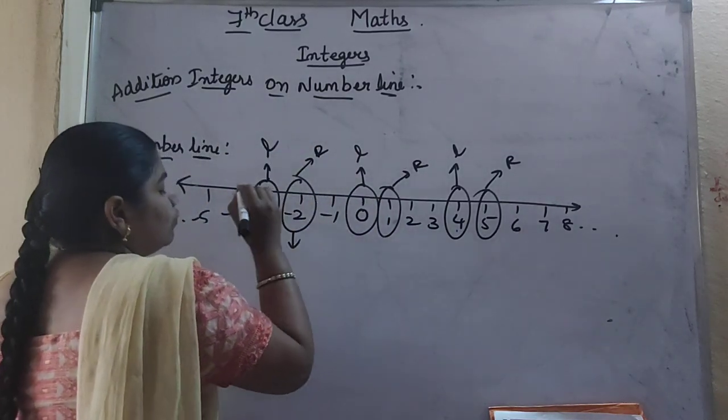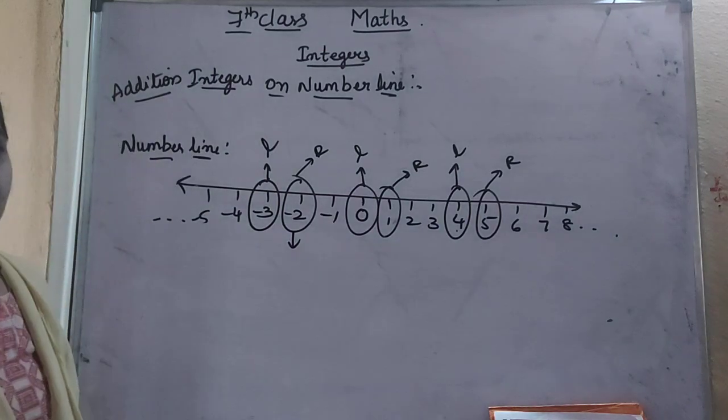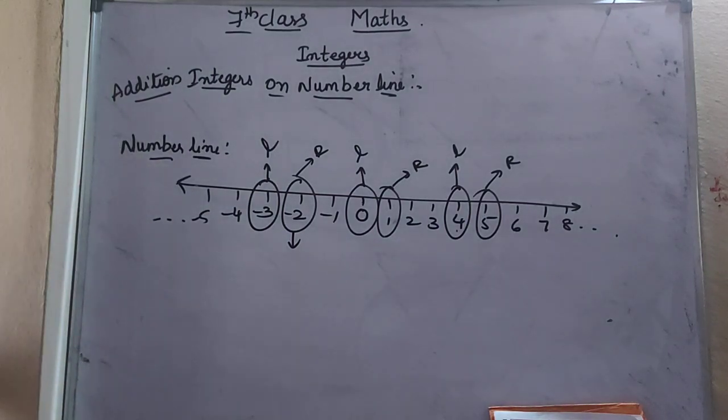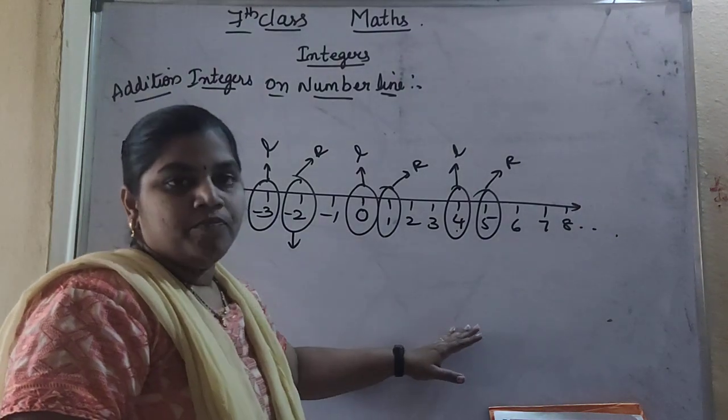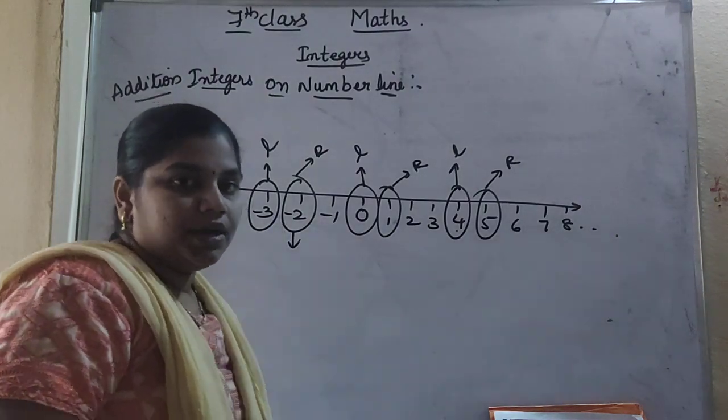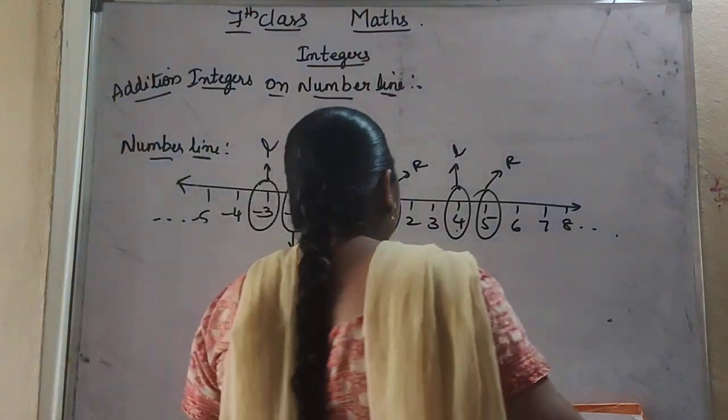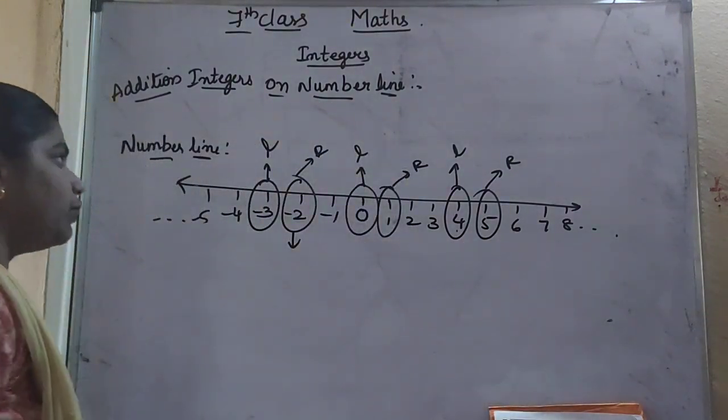So -2 will be greater than -3. So already I told you the condition, note the point that always the numbers which are lying on the right side will be greater than the left side values. Now we will learn how to add the integers on a number line.